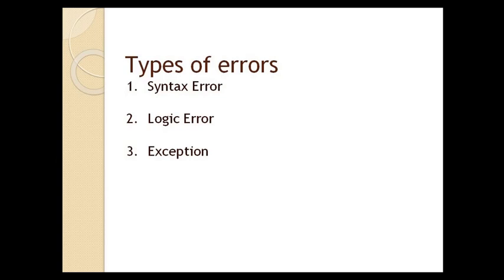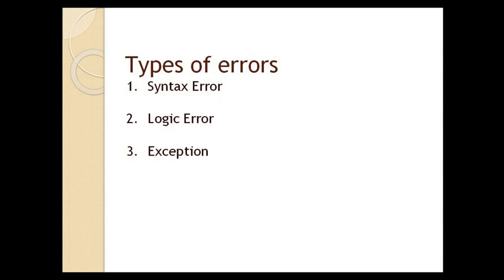Now the next error is the exception. The third type of error is called an exception. Exceptions are the errors generated during runtime. During the execution of the program, if an exception is generated, then the execution is terminated immediately.